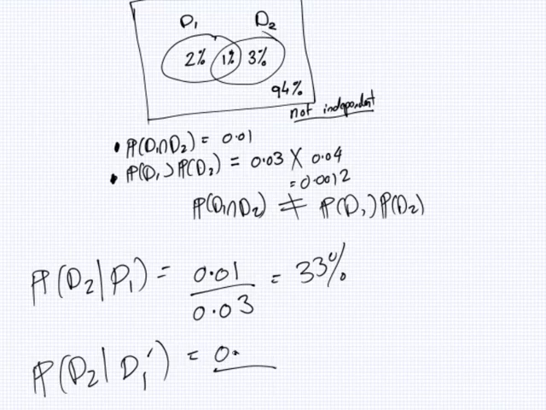What is it? Disease 2 and not 1. It's 3, isn't it? Disease 2 but not 1. Yeah. And what's the probability of not disease 1? 0.97. This is much smaller, isn't it?